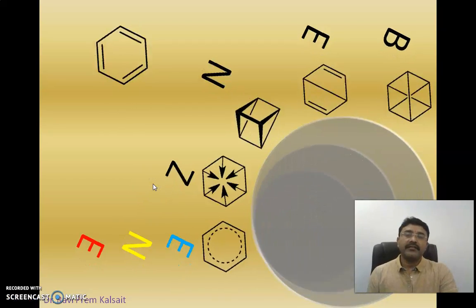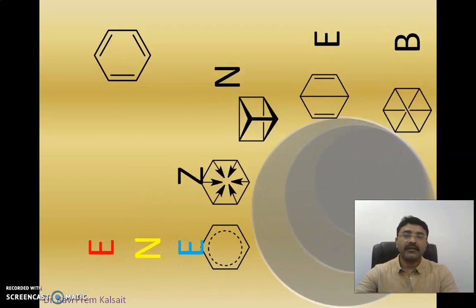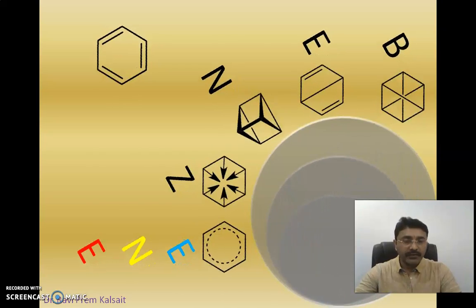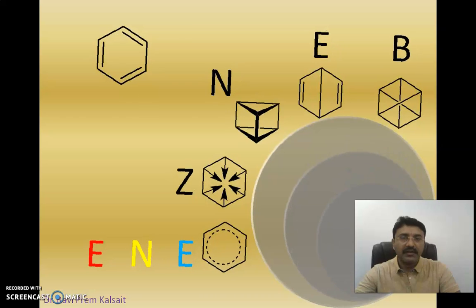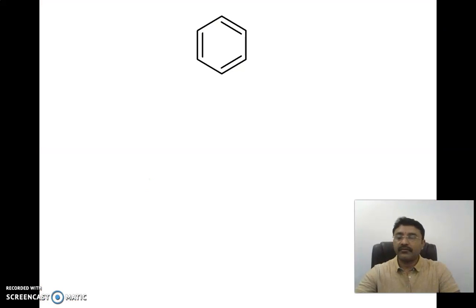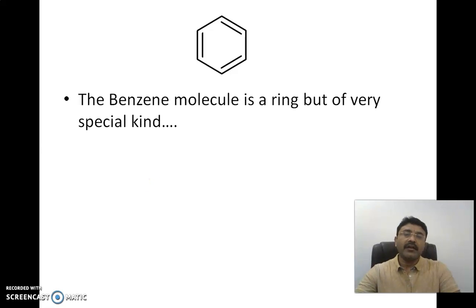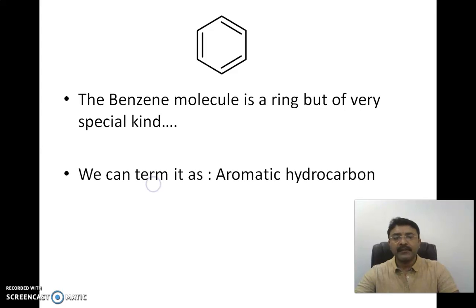You can see the structure of the benzene on the upper left corner, but there are 5 different structures that have been given by the various scientists and chemists. Let us look at all those structures and the evidences. This is the benzene ring system we know, but it is a molecule of a very special kind. We can also term it an aromatic hydrocarbon because it has carbon and hydrogen. The molecular formula is C6H6.